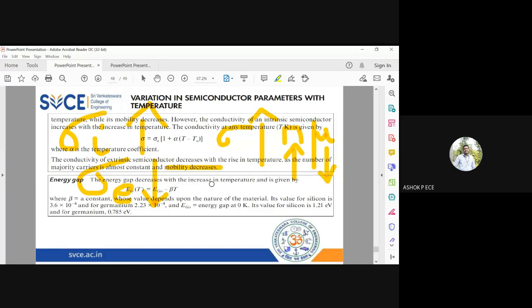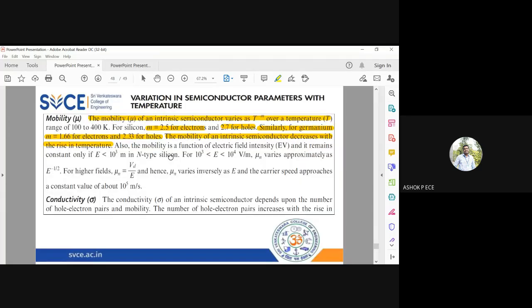That is the observation. And you see here, Eg of T equal to Eg naught minus beta T. So minus indicates energy band gap is reducing. Here also you see sigma equal to sigma naught into 1 plus alpha into T minus T naught. So as the temperature is going to increase, definitely the conductivity is going to decrease because you have a minus sign here. Okay. So this is the effect of the temperature on the different parameters of a semiconductor.